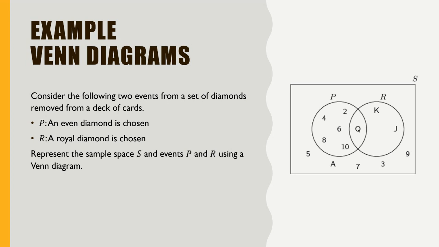It can be a circle, but it doesn't have to be an exact circle. It can be any shape. All we are doing is collecting these objects into one closed group. So this R is collecting the elements J, Q, K, because these three are the royals. So this is the Venn diagram representation.